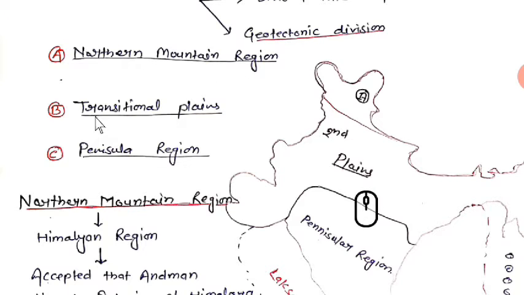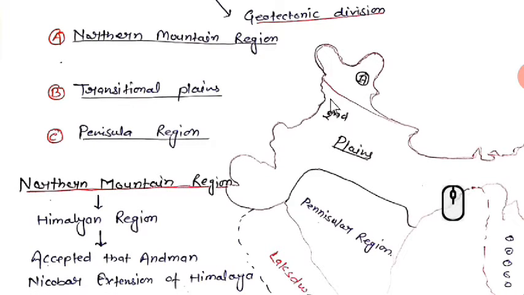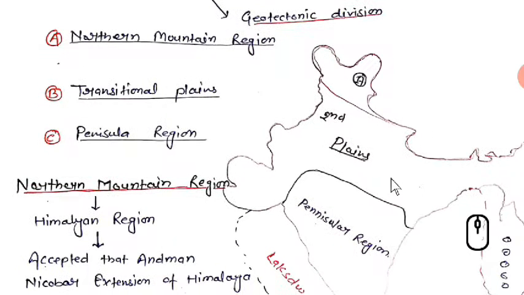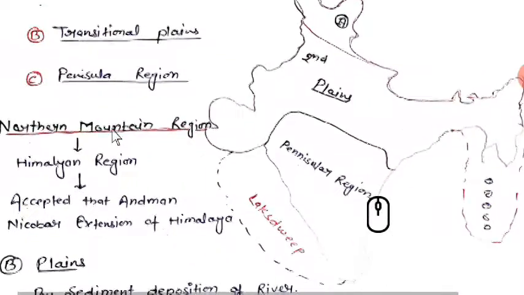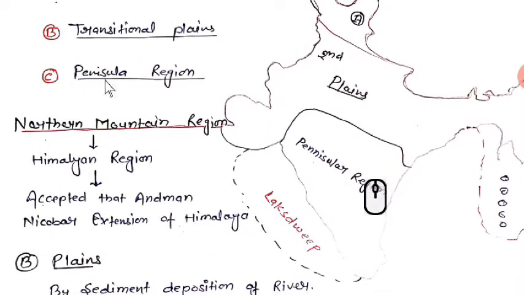And second, B, transitional plains. From Delhi and this full Gujarat region, including Nepal also, this full region is called transitional plains. Then C, peninsula region. The peninsula region is located here.